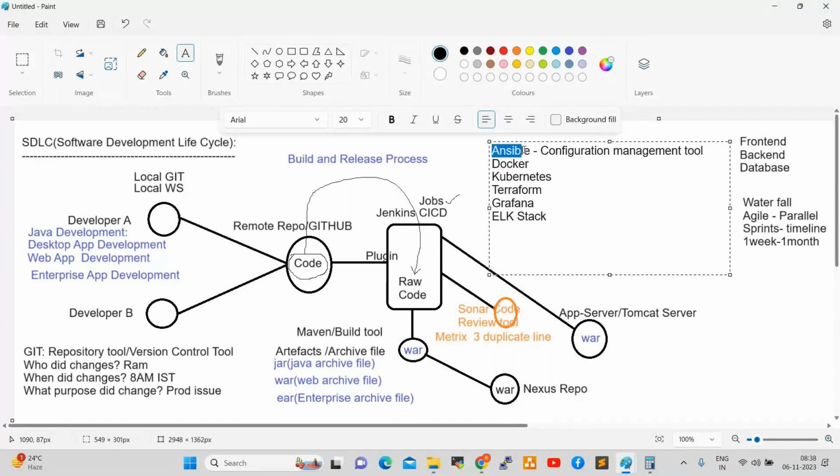Next one is Docker. What is Docker? Docker is a container tool. So what is a container? It is an advanced virtual server. In real-time projects, we deploy applications on servers. At an advanced level, we deploy applications on containers. Currently, most of the project teams are using Docker containers to deploy their applications.